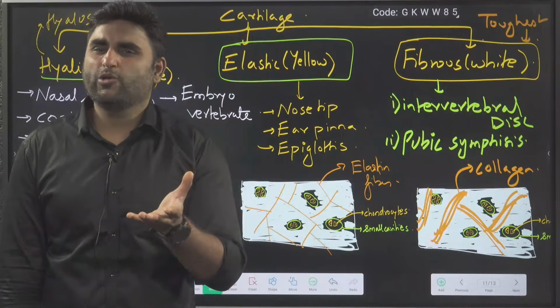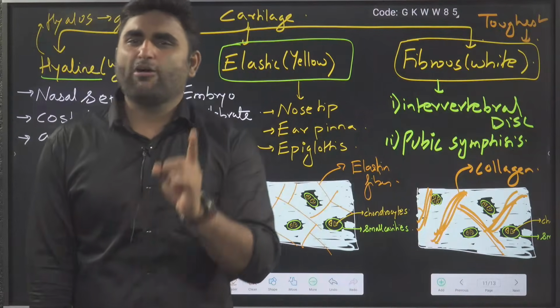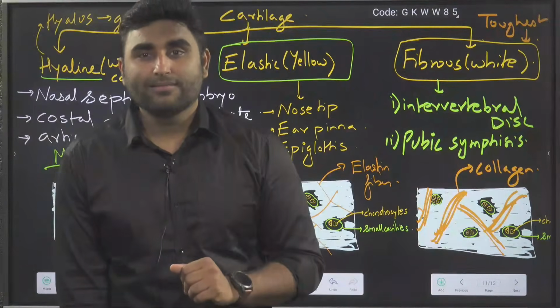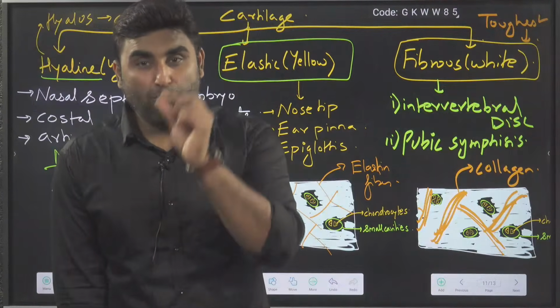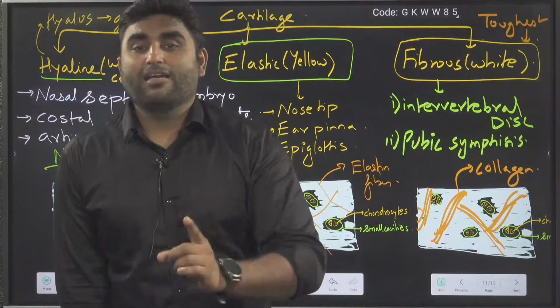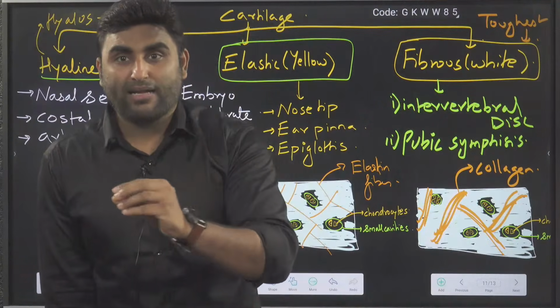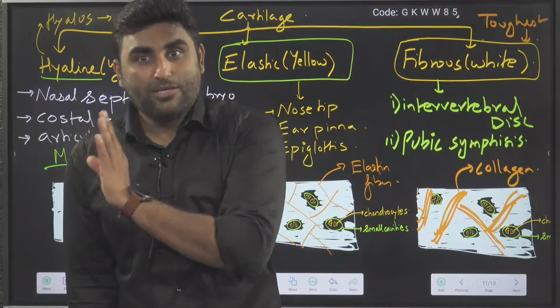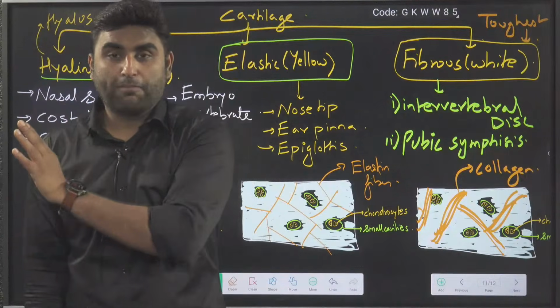And one more extra thing, remember, whenever cartilage injury occurs, cartilage is very solid. You cannot directly give blood supply. So blood supply of cartilage is very poor compared to bone. Bone is very hard, but in bone there is a canal, the Haversian canal. We will talk about it in the next class. Cartilage blood supply is very poor because the matrix is solid. Bone has a small canal for the blood vessels, so bone has good blood supply.